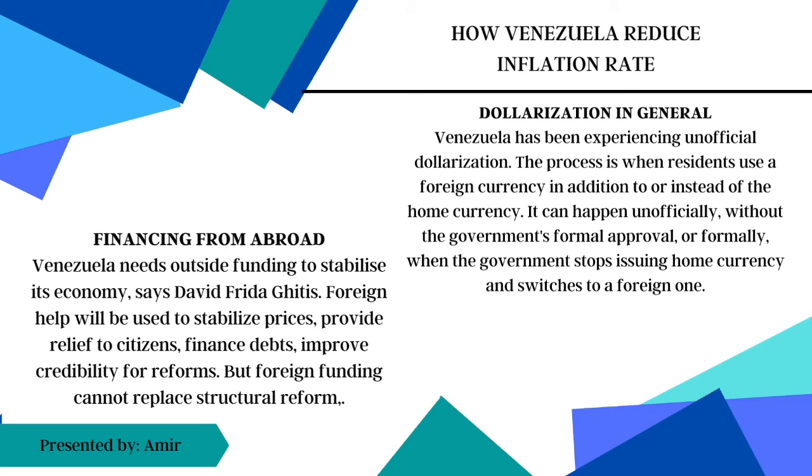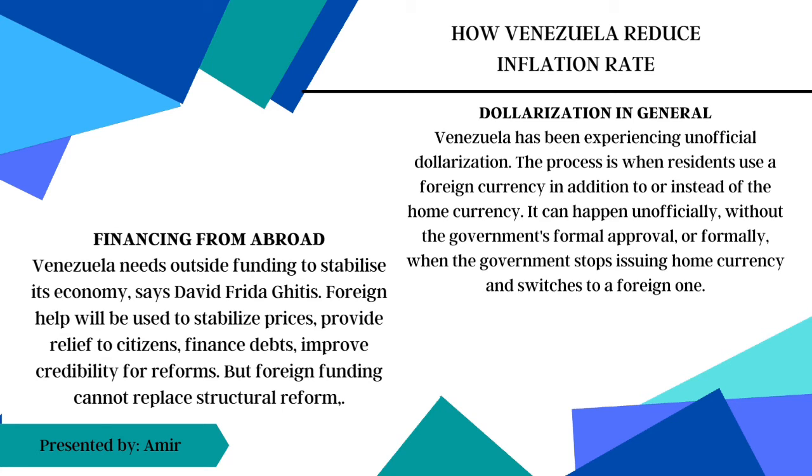A political power struggle lies beneath the current economic catastrophe. First is dollarization. In general, the process through which residents of a country begin to use a foreign currency in addition to or instead of the home currency is known as dollarization.